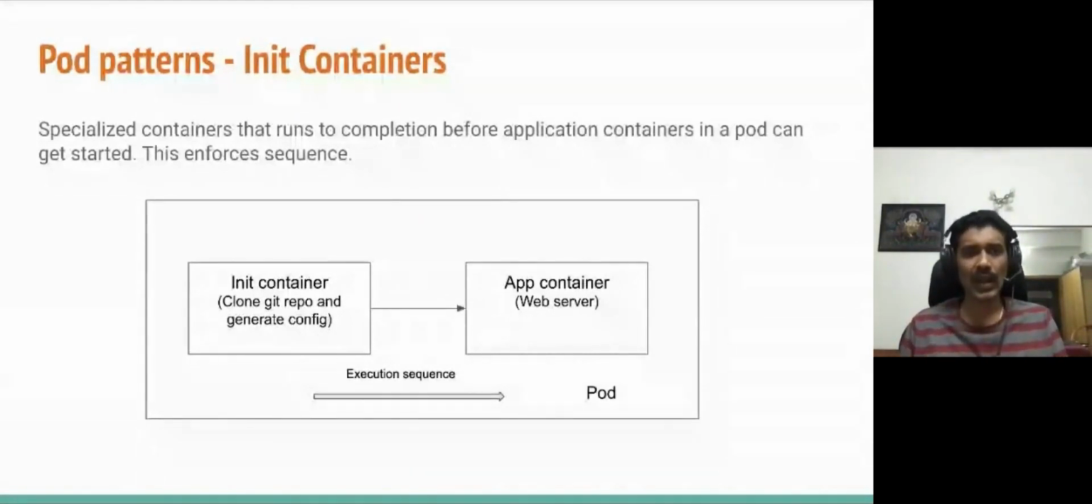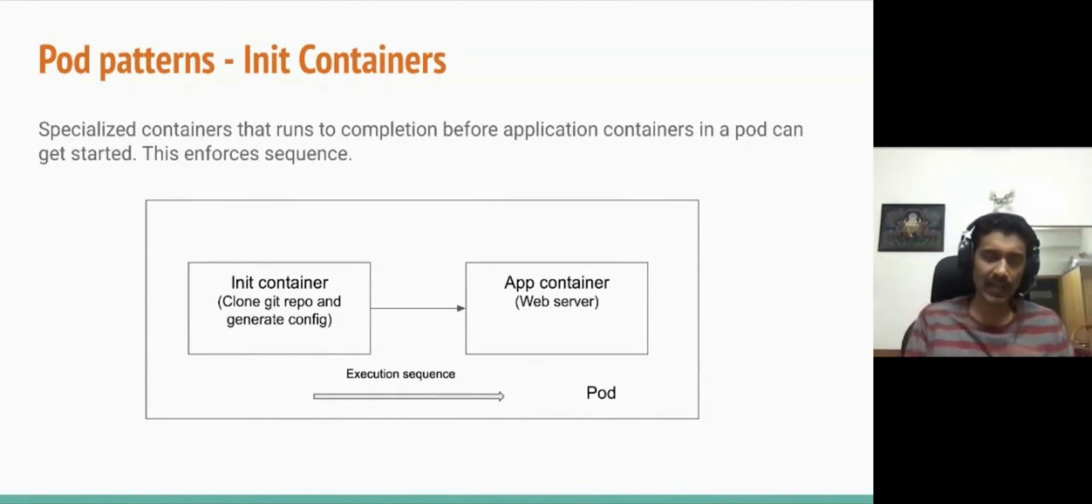The first one, we call an init container. These are the two containers in a particular pod. The way it works is, as soon as the pod starts, the init container is going to run. And once it is completed, it hands over to the application container. Let's give an example here. Let's say an init container clones a repository where your application is present, generates a config, and puts it into a common directory. And then the init container is going to die.